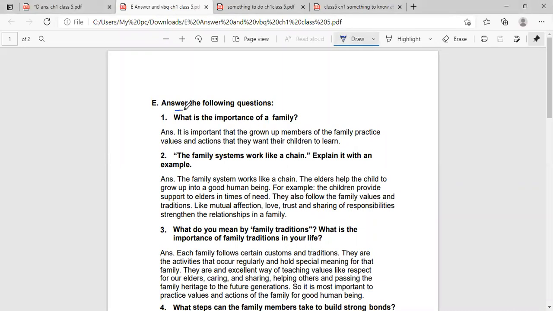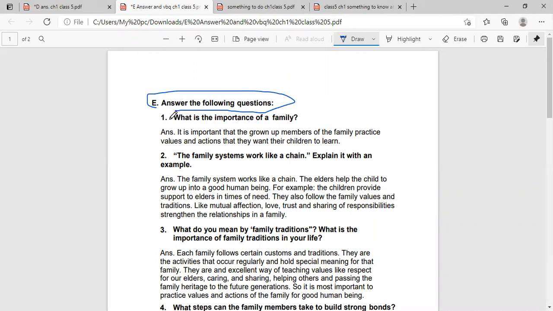E part questions. The following questions: what is the importance of a family? Answer is here. It is important that grown up members of the family practice values and actions that they want their children to learn. This is the answer.